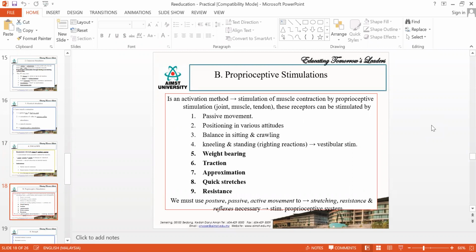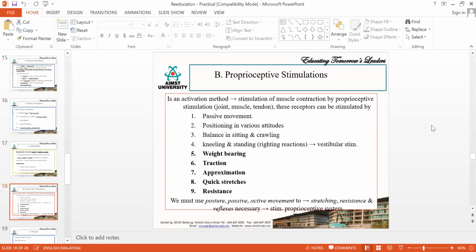Okay, so these focusing procedure and proprioception stimulation are the techniques to improve the activation of the muscle. Activation of the muscle means making the muscle contract.